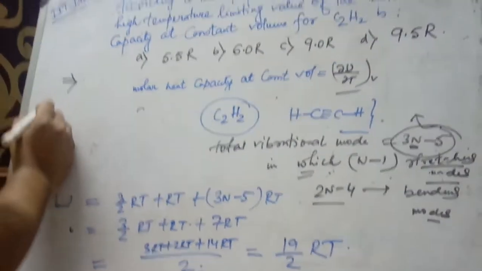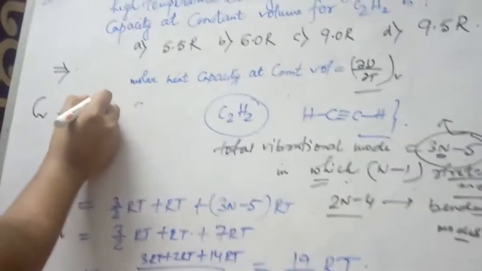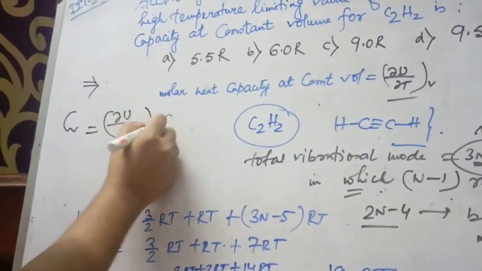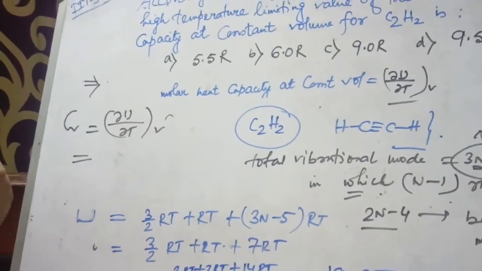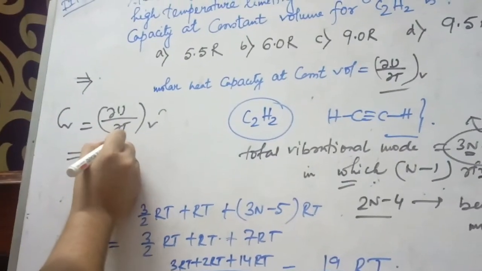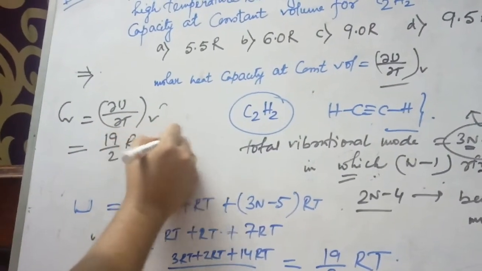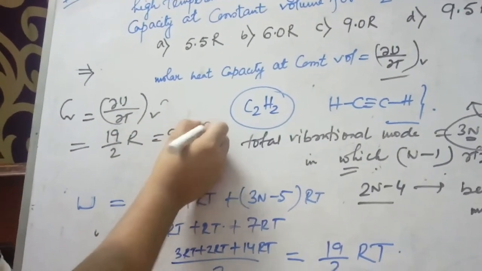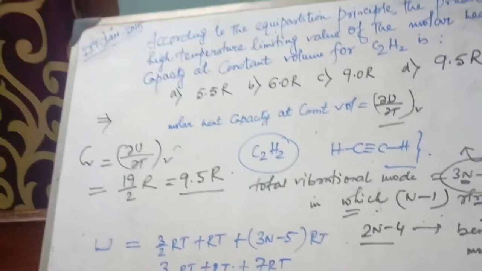Now CV equals del U by del T at constant V, equal to 19 by 2 into R, that is 9.5 R. So this will be the answer.